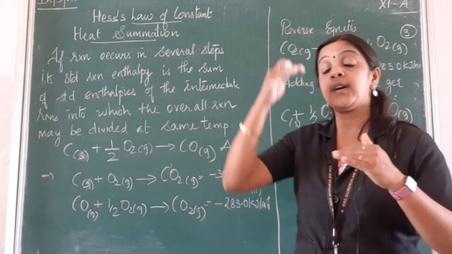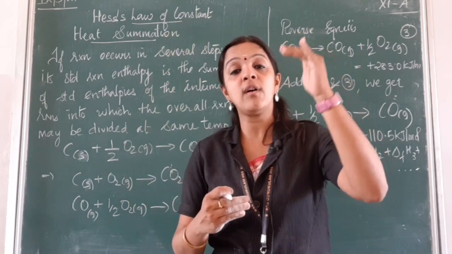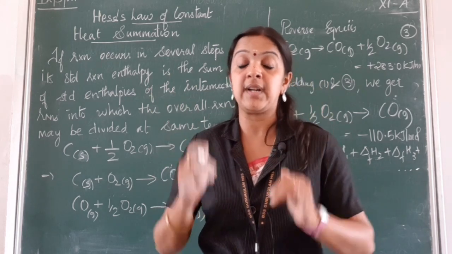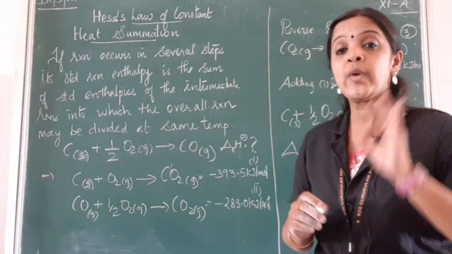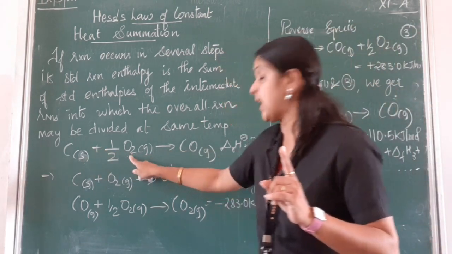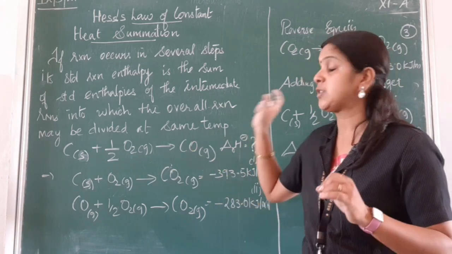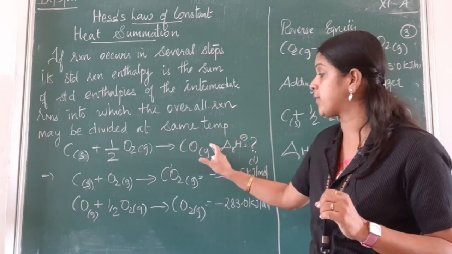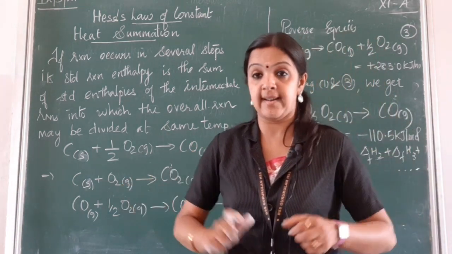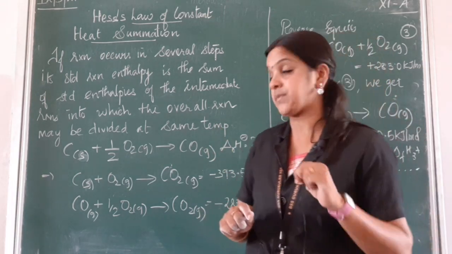That is, if a particular reaction takes place in 3-4 steps, I am going to add all the steps, which will give the overall reaction enthalpy of a particular reaction. Now to understand this, let us take an example. Carbon plus half oxygen gives carbon monoxide. Now it is very difficult to calculate the reaction enthalpy of the formation of carbon monoxide because it does not happen directly. The formation of carbon monoxide actually happens in two steps.